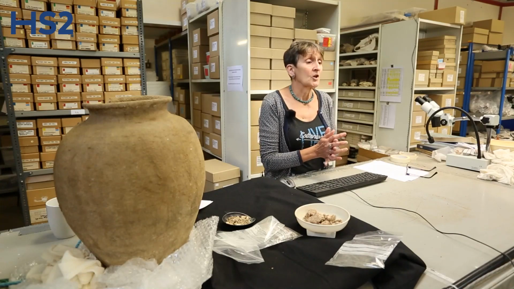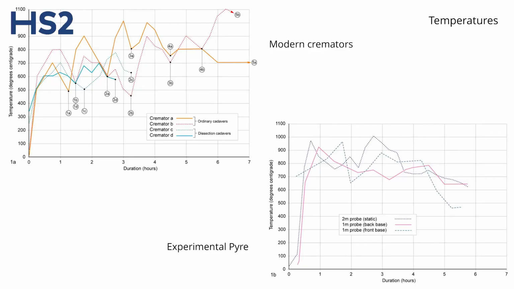Now, experiments have shown that pyres would have achieved temperatures of 700 to 1,000 degrees centigrade, in other words, equivalent to what you see in modern cremators. And if we look at this image here, you can see a comparison in the kinds of temperatures you see. What we see in the modern cremation is a variety of cremations taking place, that isn't all one, whereas what we're seeing from the pyre is just one cremation taking place.